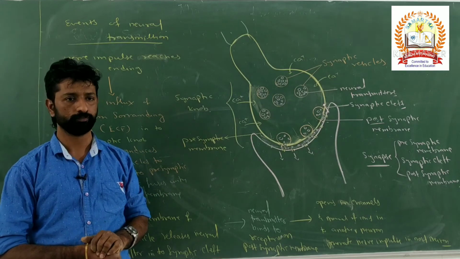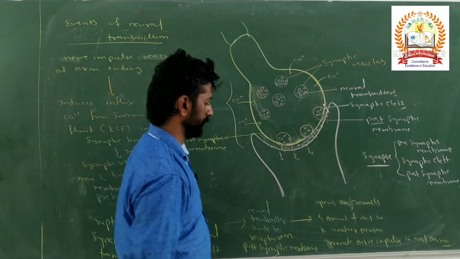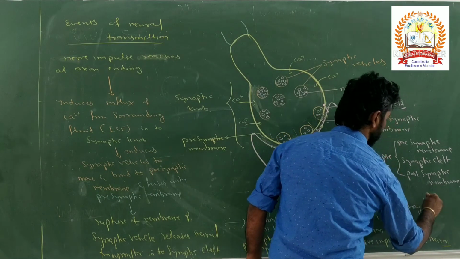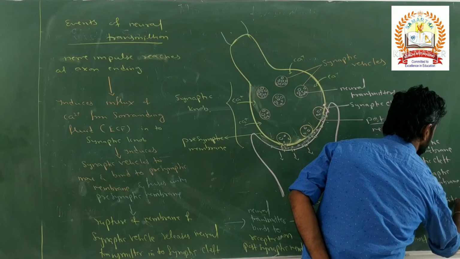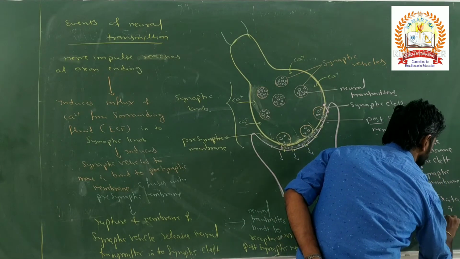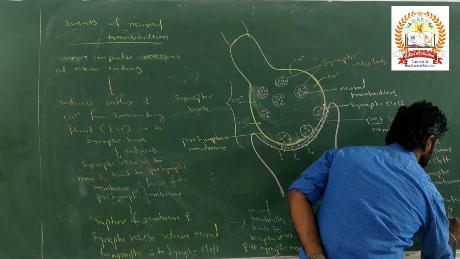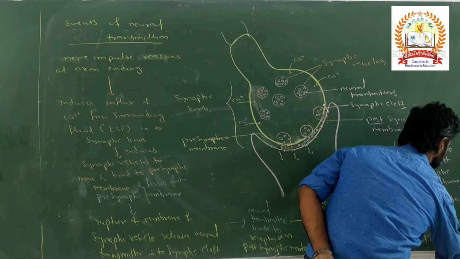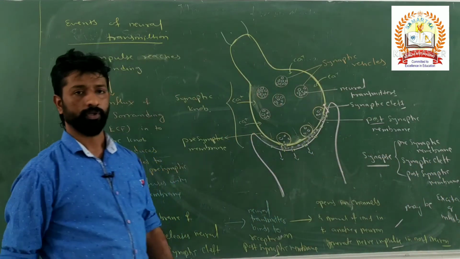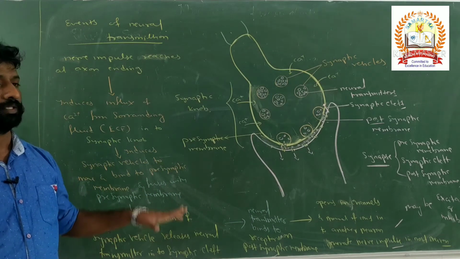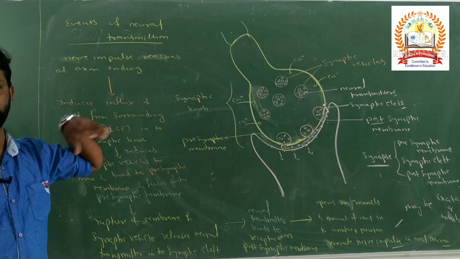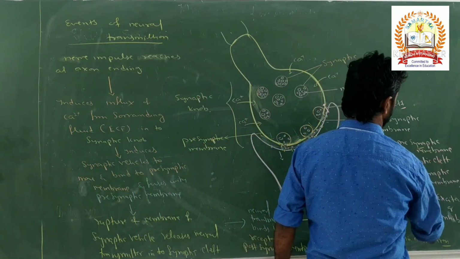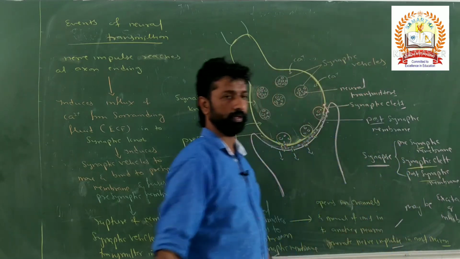Any doubt in this one? Here, the nerve impulse generated may be either excitatory or inhibitory. So there are two types of impulse that can be generated, either excitatory or inhibitory. This is how nerve impulses are transmitted from one neuron to another through the structure called the synapse, which contains the presynaptic membrane, the postsynaptic membrane and the synaptic cleft.